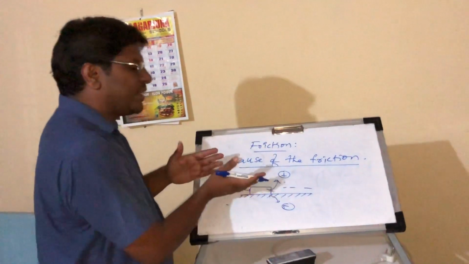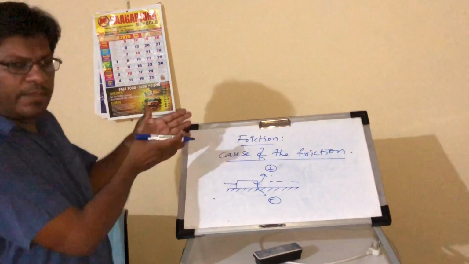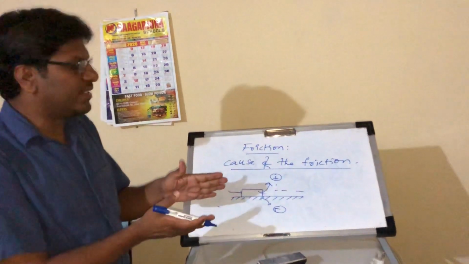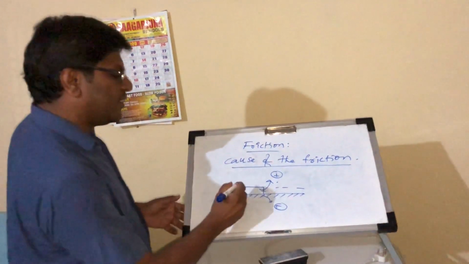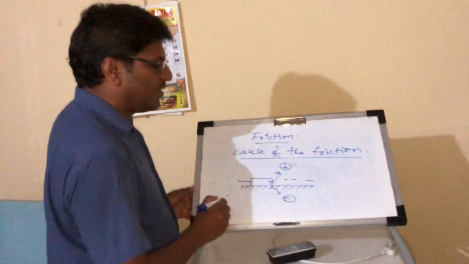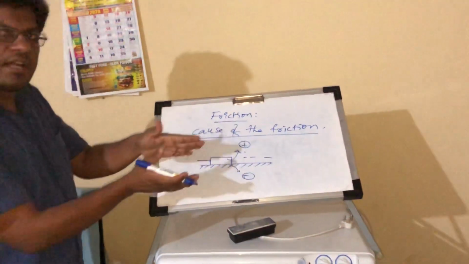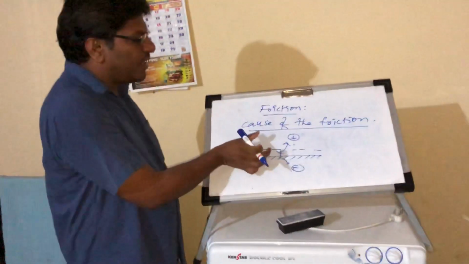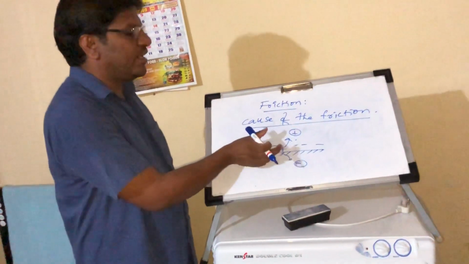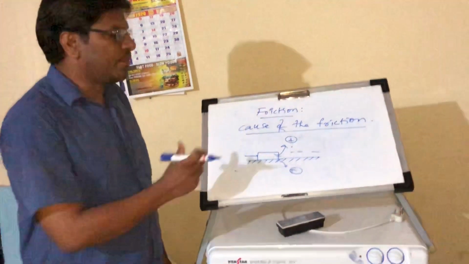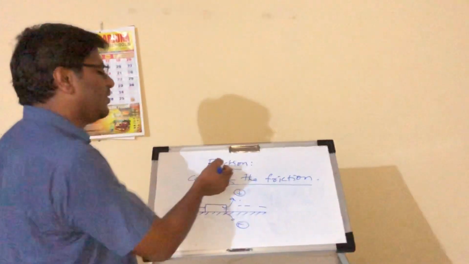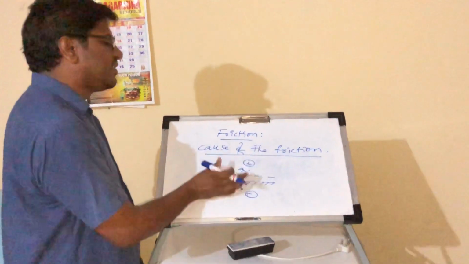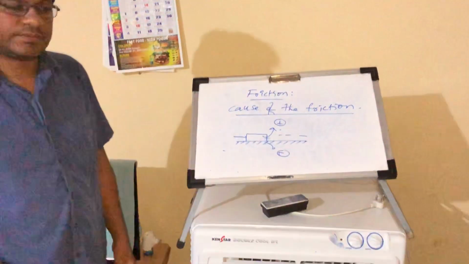Due to that, one surface has one type of charge and the second surface acquires the other type of charge. Due to these different charges, one surface attracts the other surface. That force of attraction is called the intermolecular force. So this is also a cause of friction.